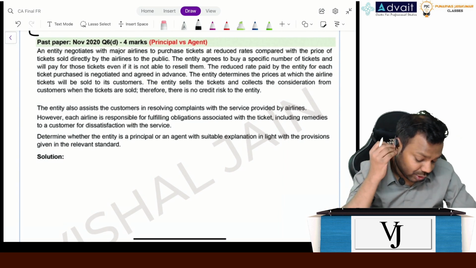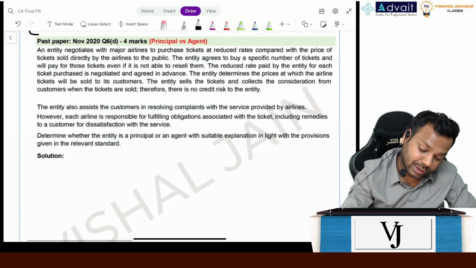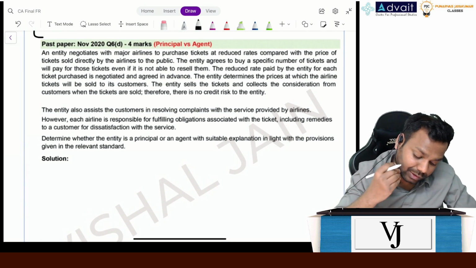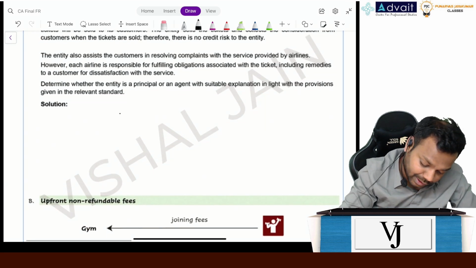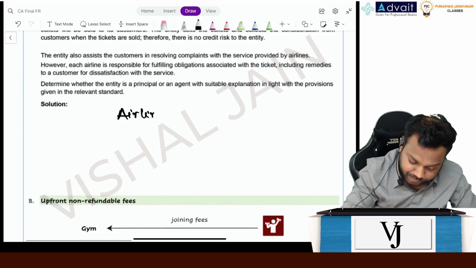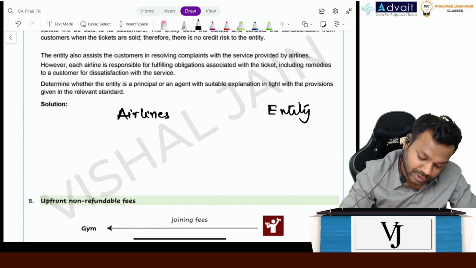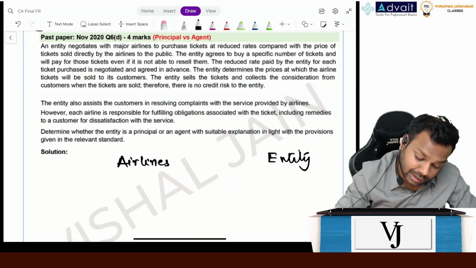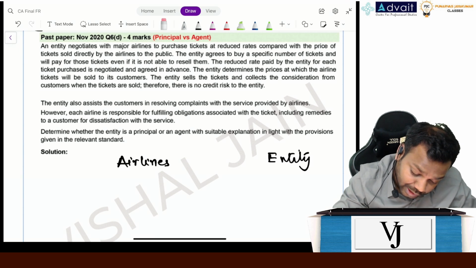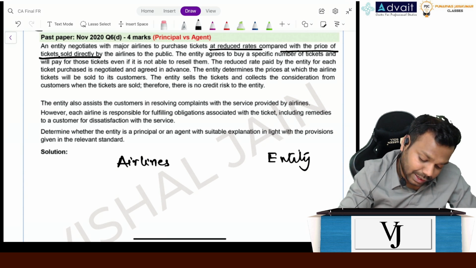An entity negotiates with the major airlines to purchase flight tickets at reduced rates compared with the price of the tickets sold by the airlines to the public. Okay, now I'll write here. This is airlines. This is the entity under assessment. This is the public.